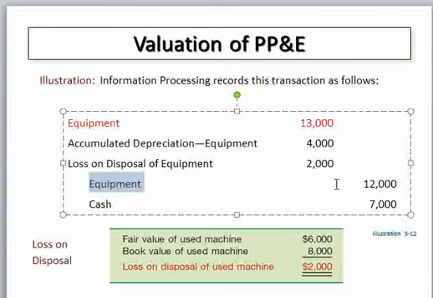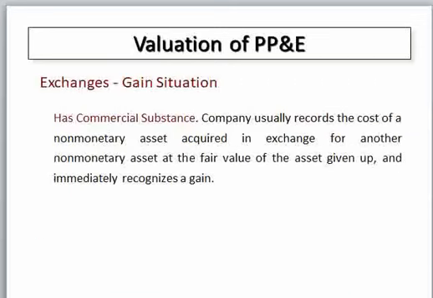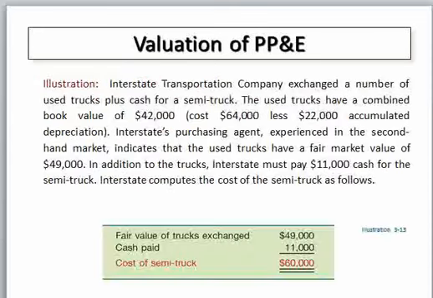Therefore, debit and credit agree here, unless there is any discrepancy, in which case you should check again in your work progress. So it is a loss on disposal because the fair value of the used machine is less than the book value of the used machine. Okay, so in the gain situation, how to determine the gain for the asset?